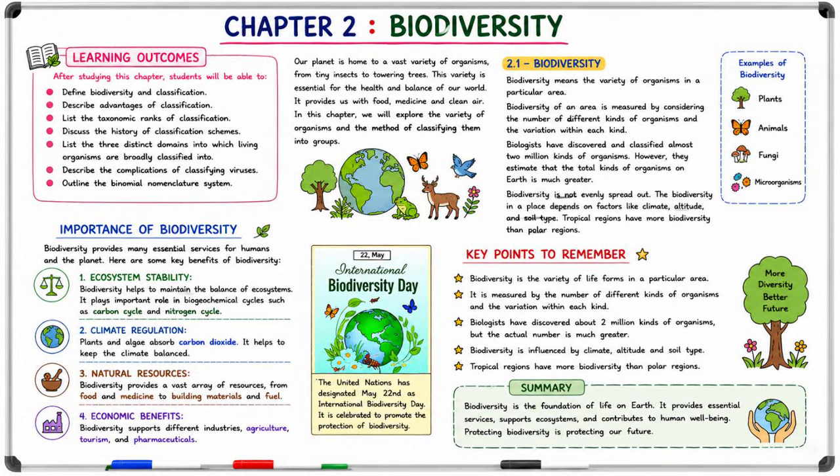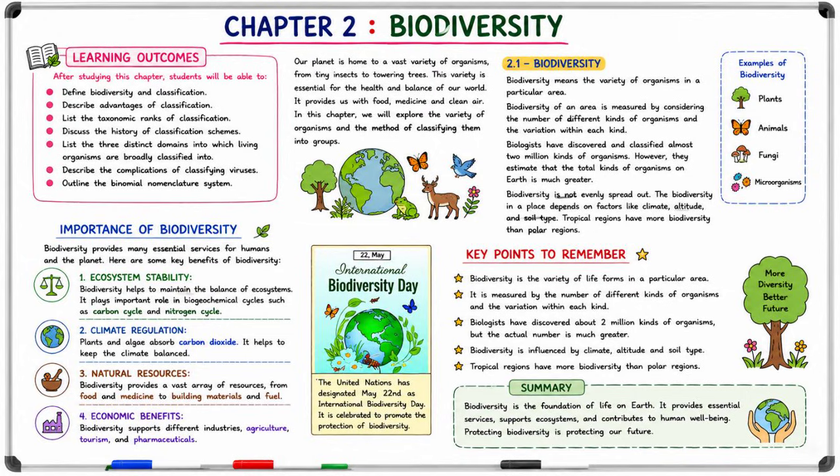Importance of biodiversity. 1. Ecosystem stability. Biodiversity helps to maintain the balance of ecosystems. It plays an important role in biogeochemical cycles, such as carbon cycle and nitrogen cycle. 2. Climate regulation. Plants and algae absorb carbon dioxide. It helps to keep the climate balanced.